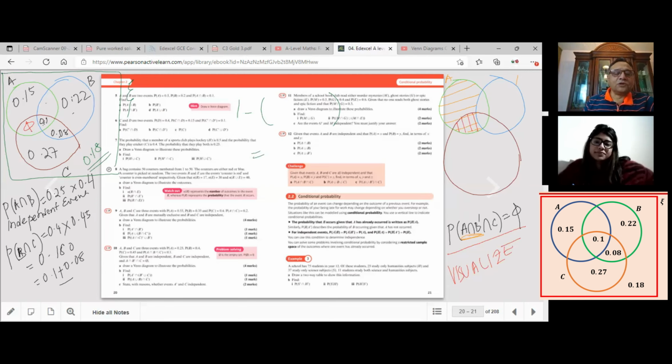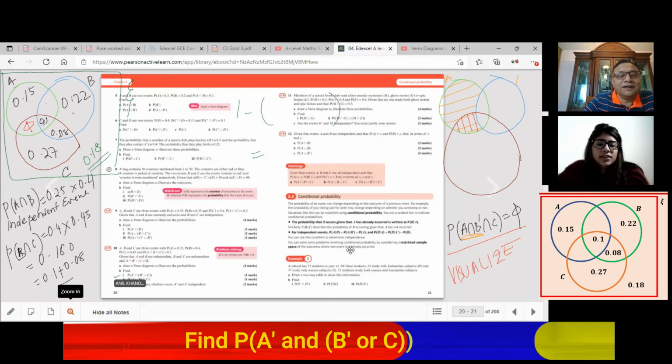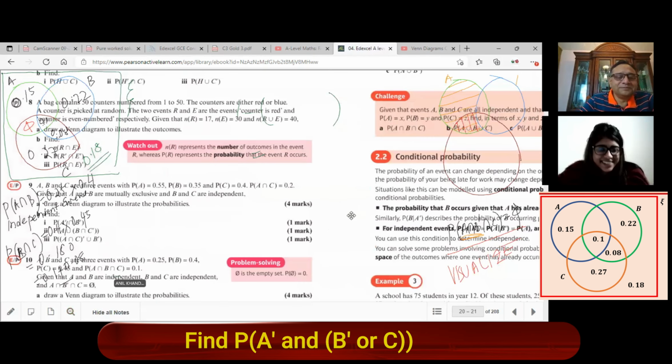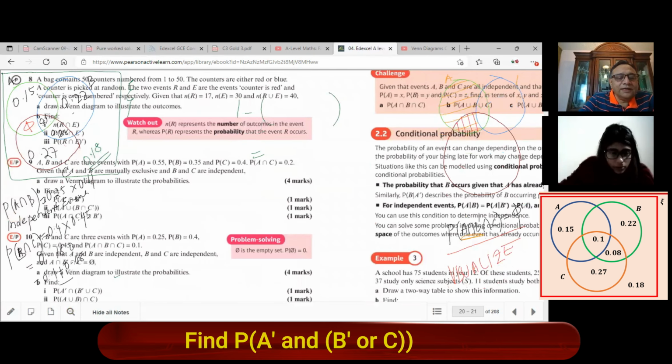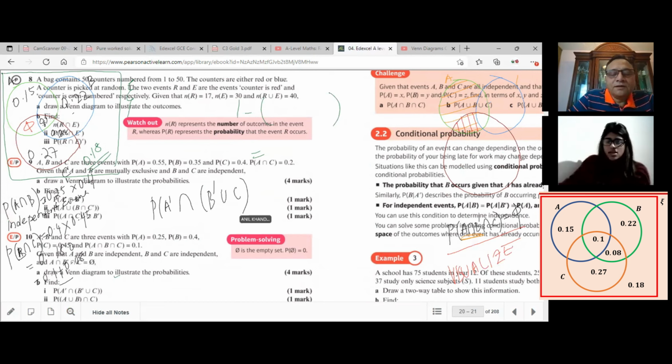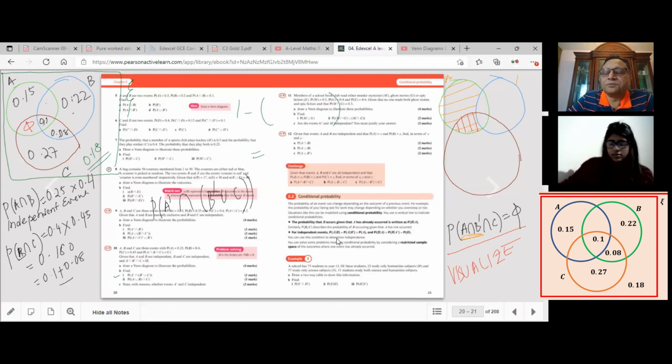So the first one here: we need to find the probability of what? Can I just quickly enlarge? Yes, enlarge. Let me write it down. The probability of not A intersection not B union C. This is what we need. Okay, let's look into this. If you zoom out, we'll figure this out.